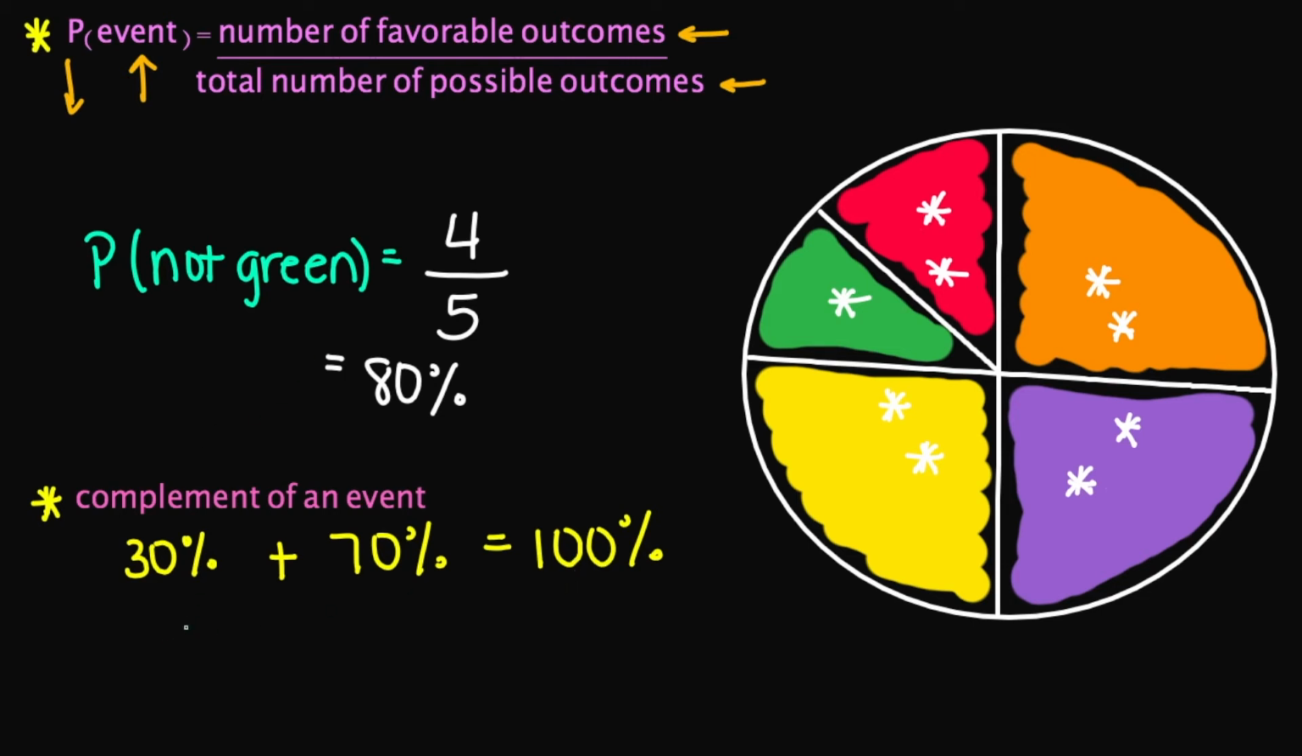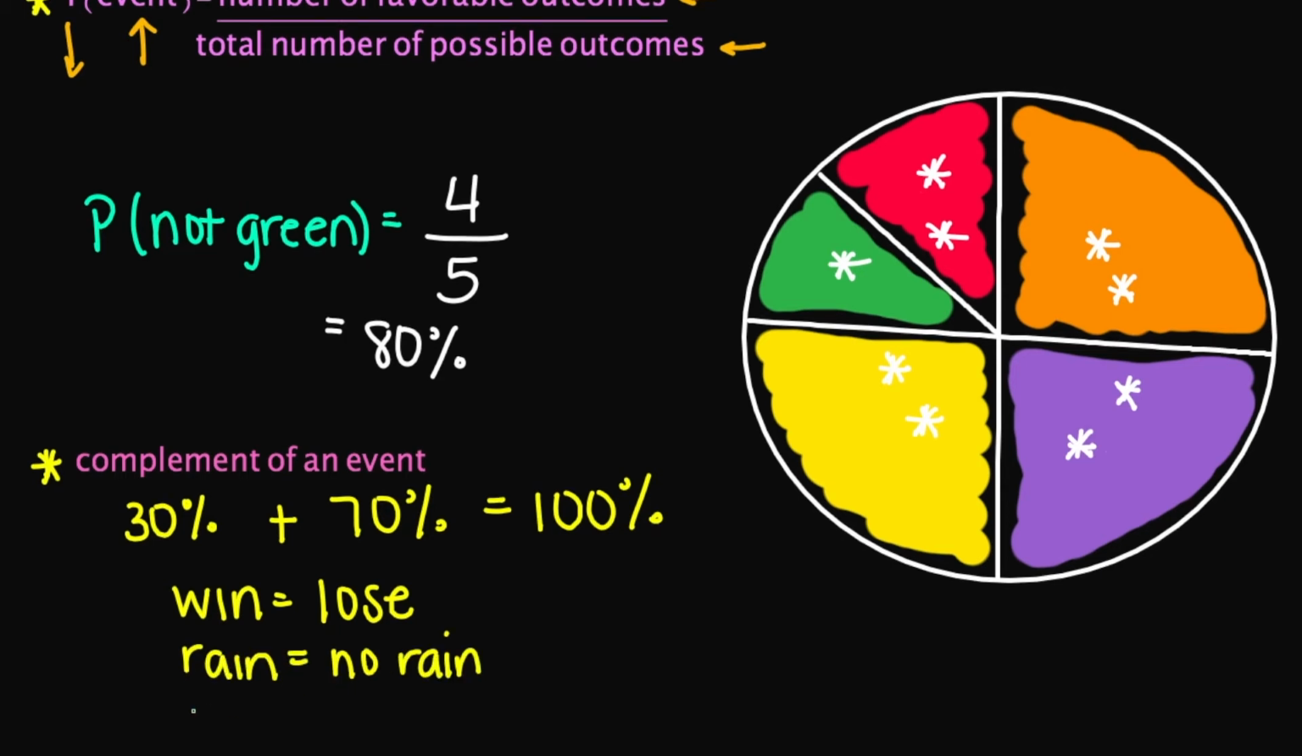So the complement of win is going to be lose. The complement of rain, we said, was no rain. The complement of heads, we said, was tails. The complement of sun is going to be no sun.